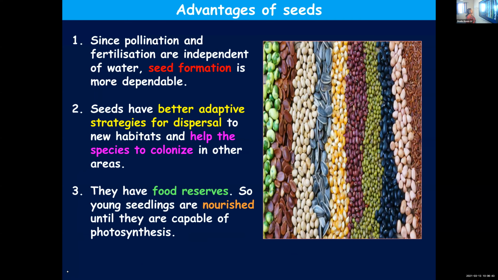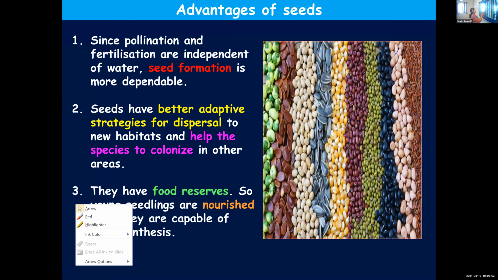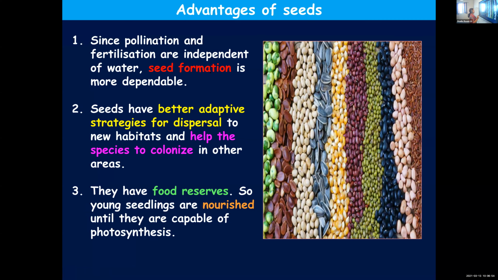The first one, pollination and fertilization are independent of water. So a more dependable method of raising plants is by forming seeds. And different seeds have different adaptations to carry out dispersal so that they can colonize other areas. So that particular species will be getting colonized in other areas. They have different strategies to enable better dispersal to new habitats.